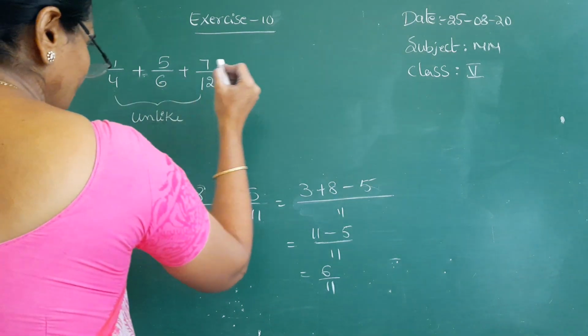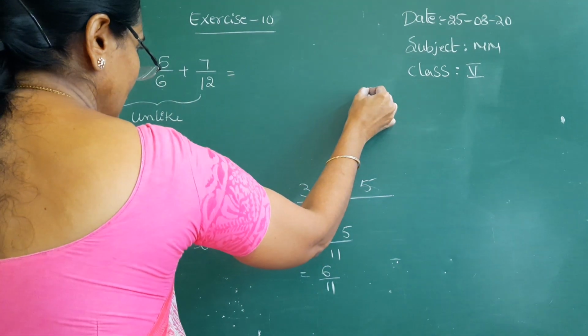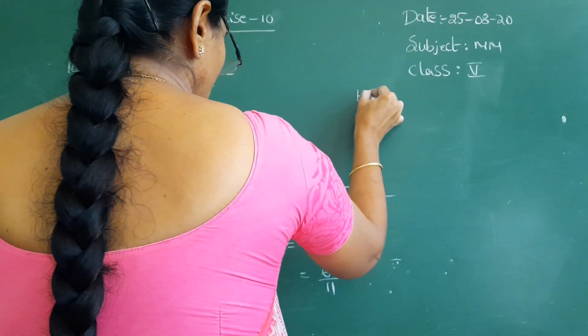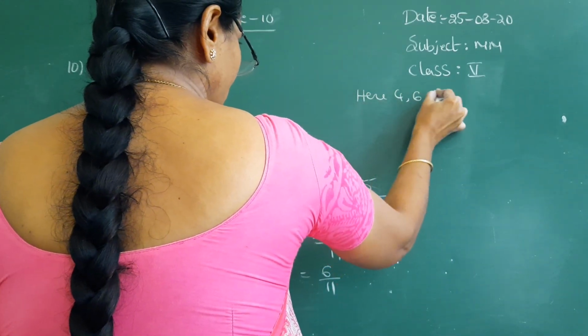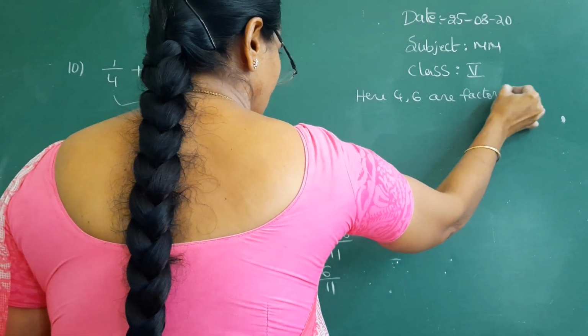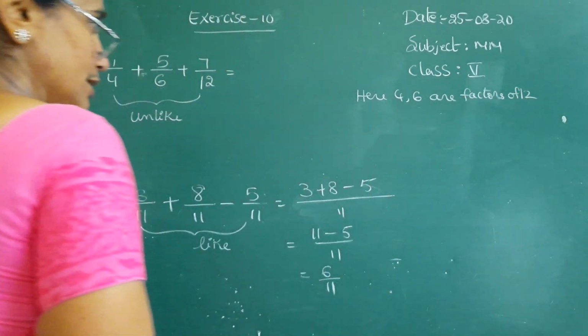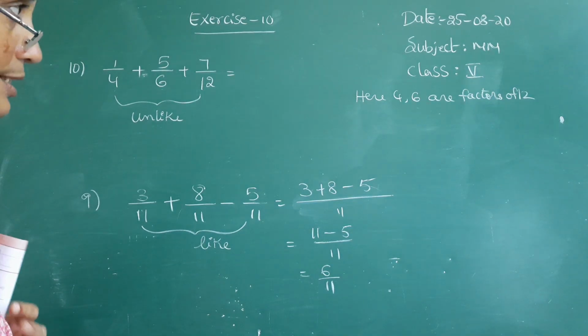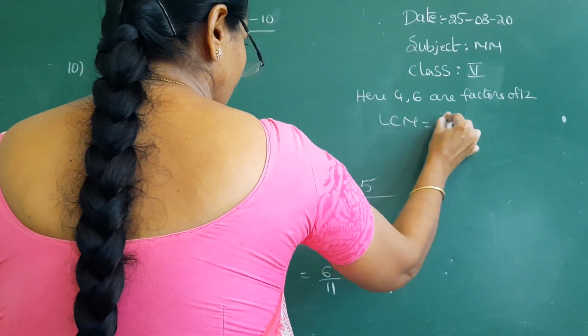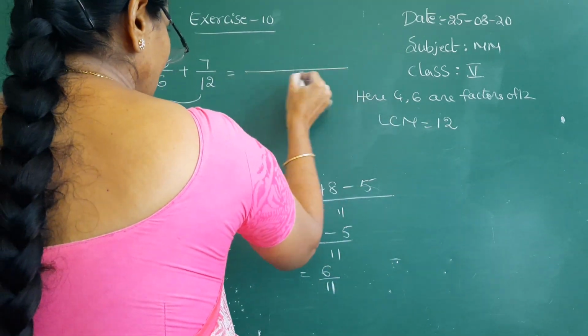So I am taking an LCM for the denominators. Here 4, 6, 12. So 4, 6 are factors of 12. See, 4 3s are 12, 6 2s are 12. So 4 and 6 are factors of 12. So LCM is equal to 12.